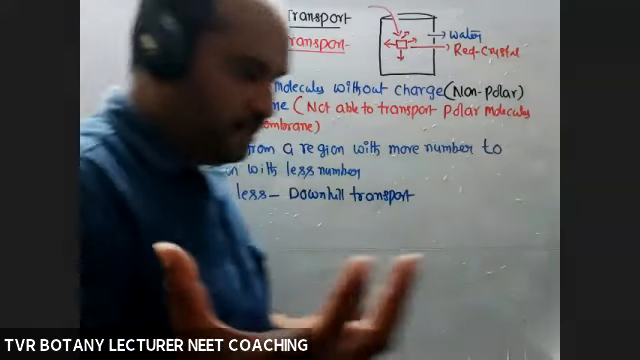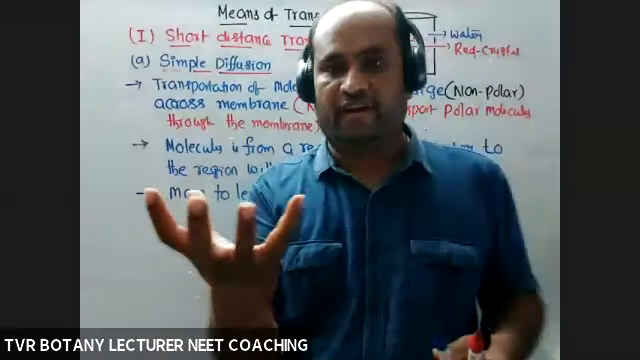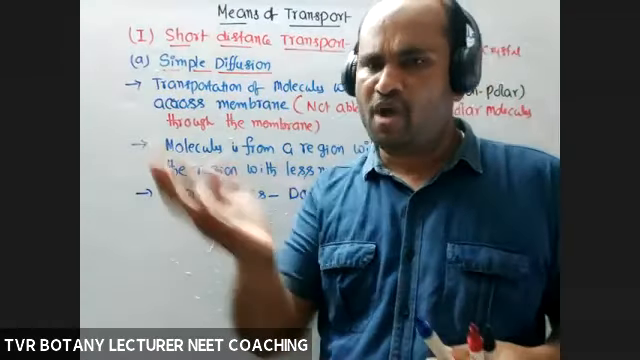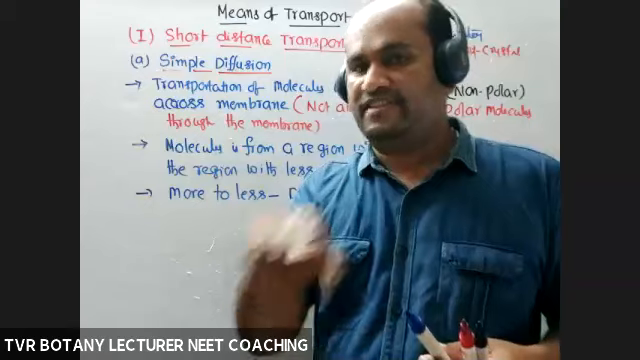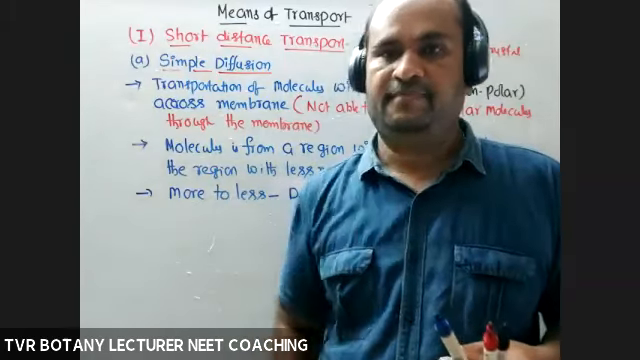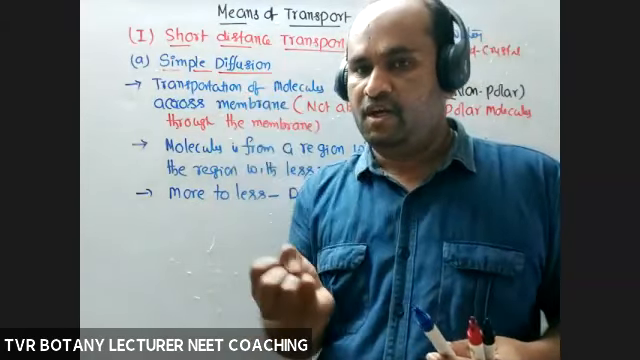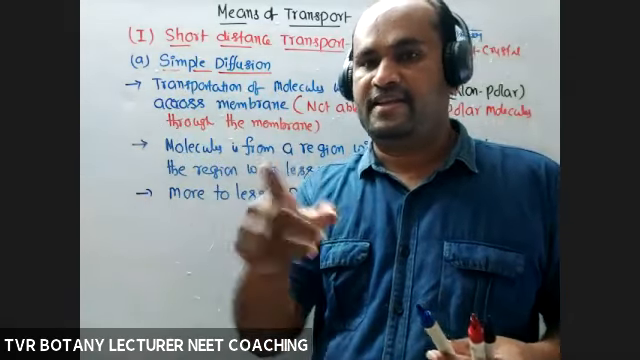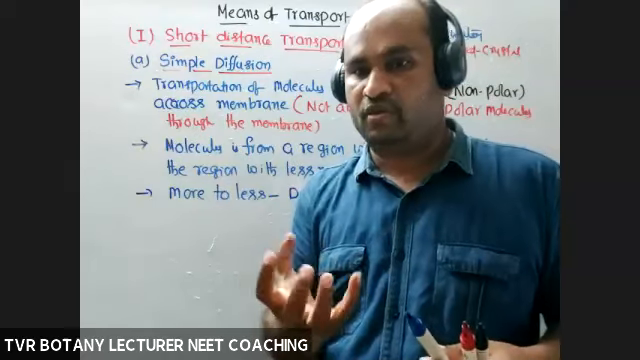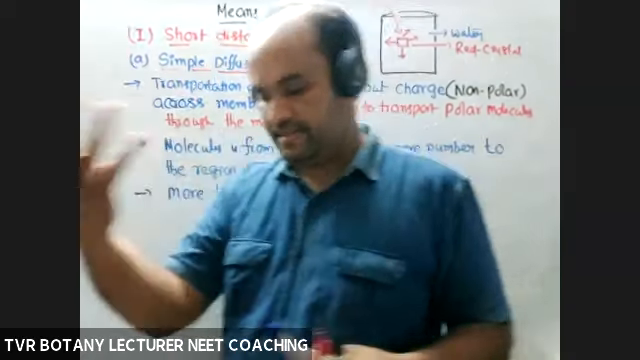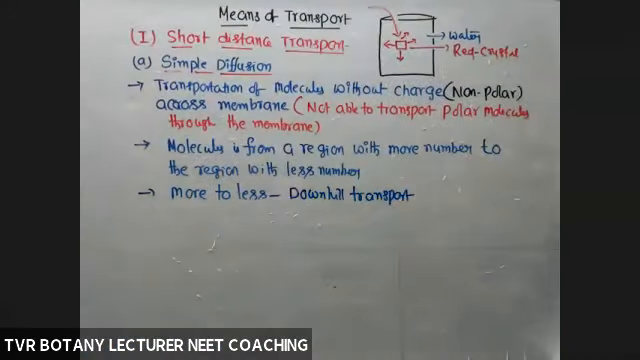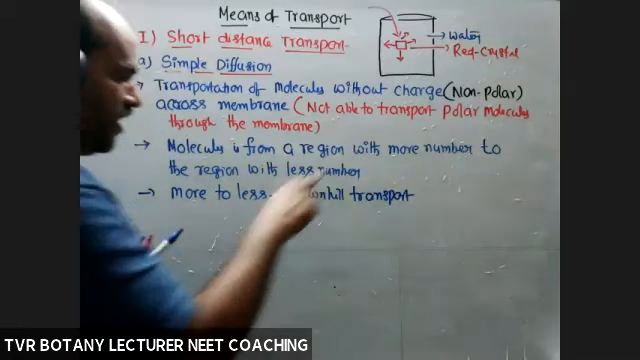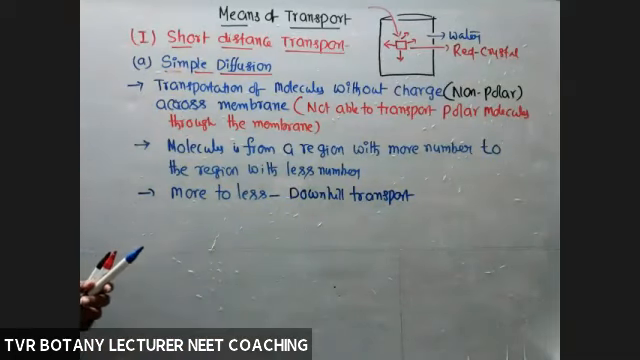For example, take some vessel with water and boil it. What about the state of matter of water? Liquid. If the temperature is increased, it is converted into vapor. State of matter changed or not? So high temperature to low temperature. Okay, more pressure to low pressure. Molecule movement. So more to less means downhill transport. It is not uphill transport.